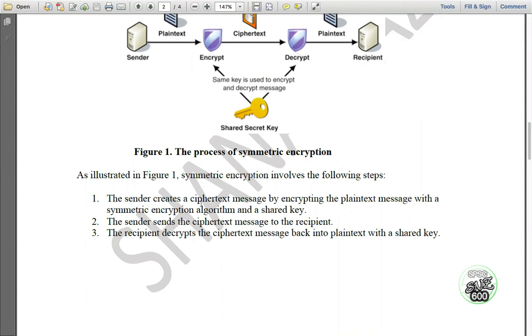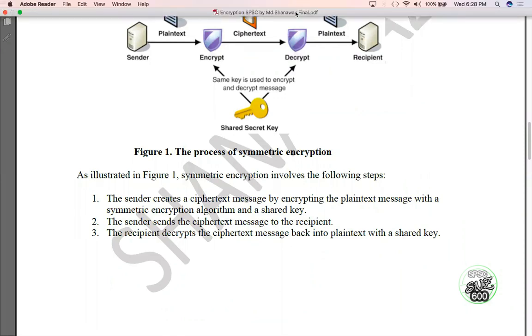The sender creates a ciphertext message by encrypting the plain text message with a symmetric encryption algorithm and a shared key. The sender sends the ciphertext message to the recipient. The recipient decrypts the ciphertext message back into plain text with the shared key. So these are the processes that you have understood. Now I will show you a video so you can better understand.